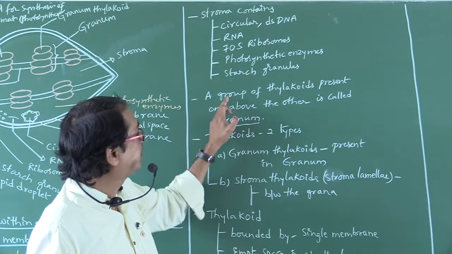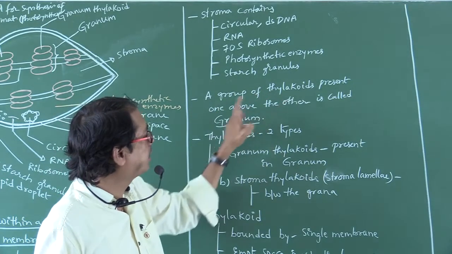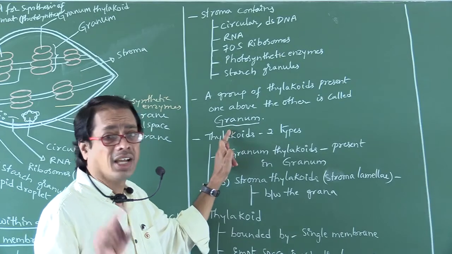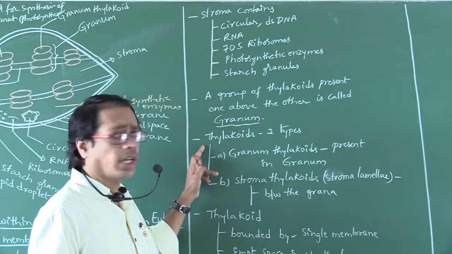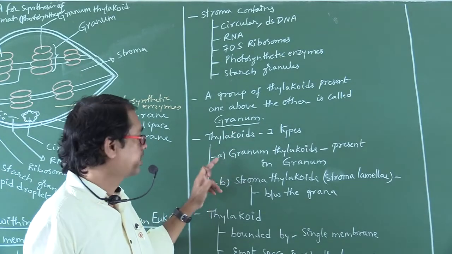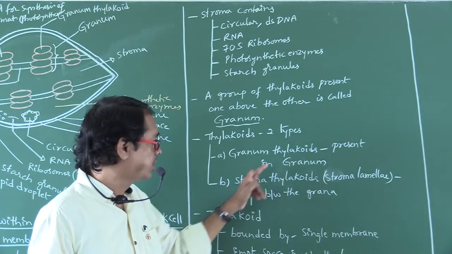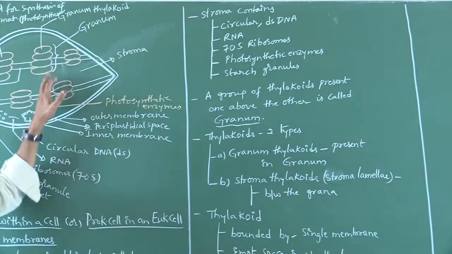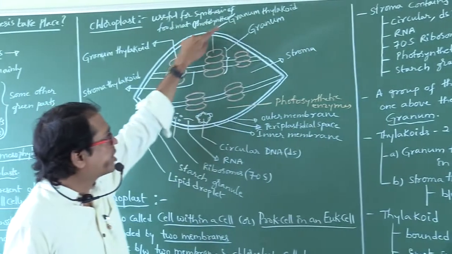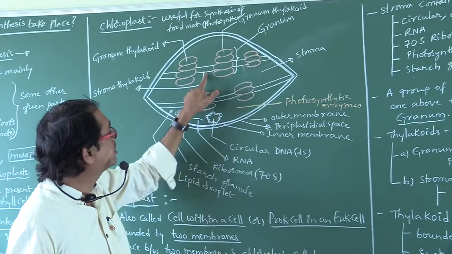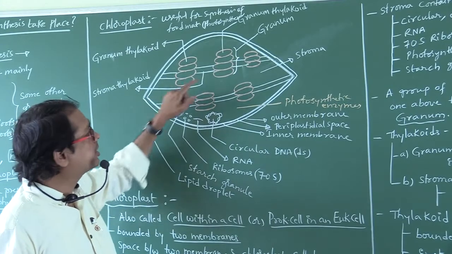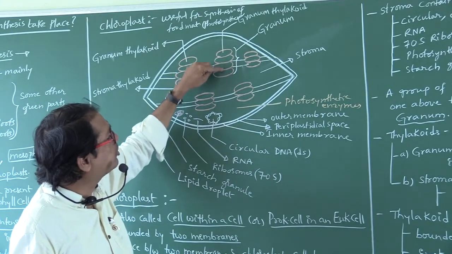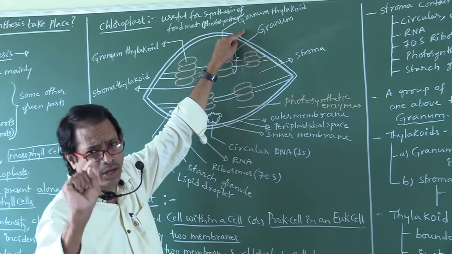What is a granum? A group of thylakoids present one above the other is called a granum. Thylakoids are of two types, granum thylakoids and stroma thylakoids. Looking here, this is the granum thylakoid and this is the stroma thylakoid. The thylakoid in a granum is called granum thylakoid.